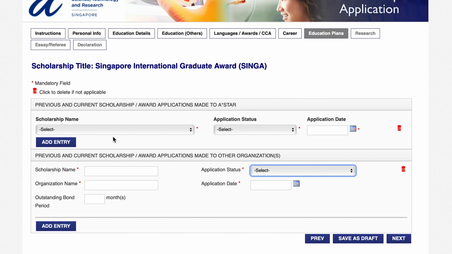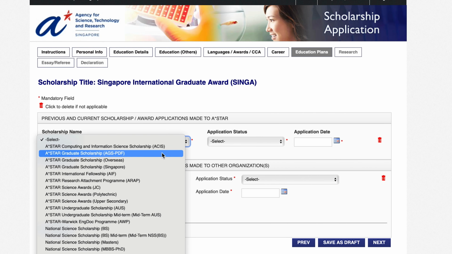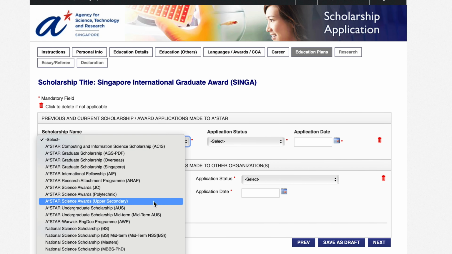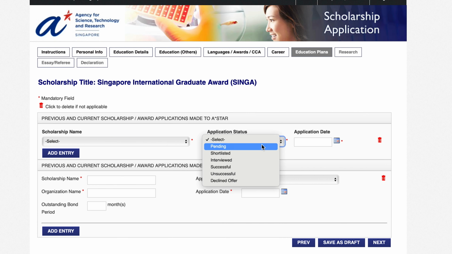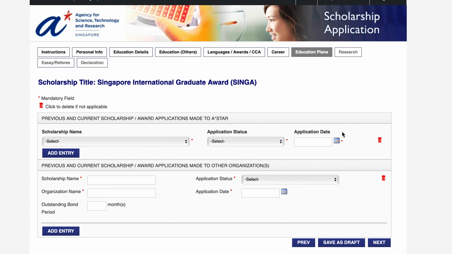In education plans, previous and current scholarship award applications made to A-star. So if you applied in the past for scholarships, then select the scholarship name. Then from here select your application status: pending, shortlisted, successful, unsuccessful, and here select the date when you applied for the scholarship in the past.